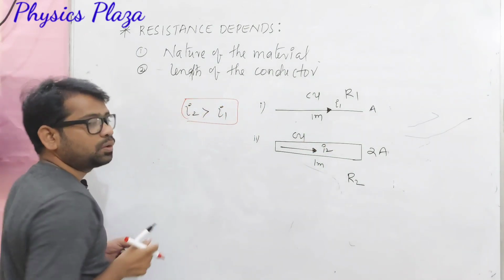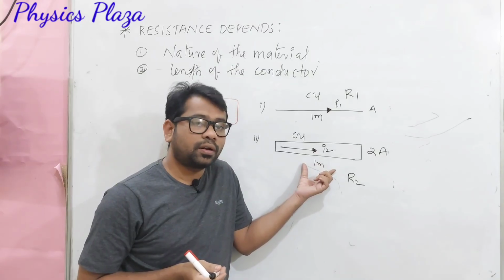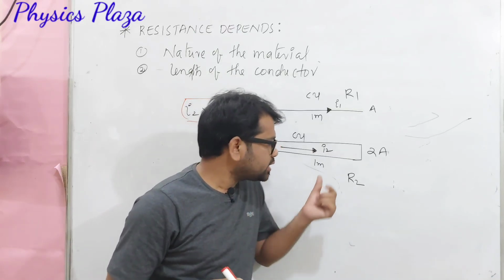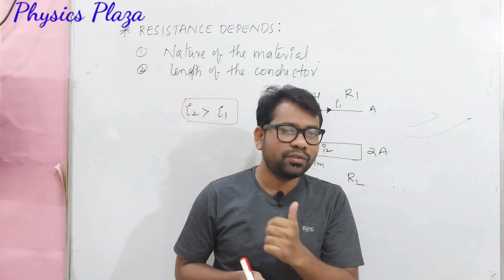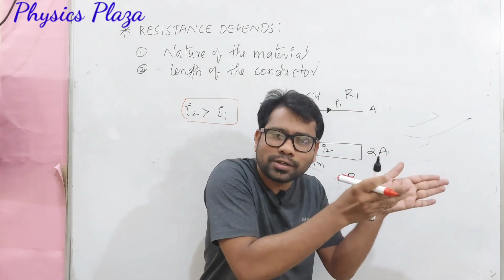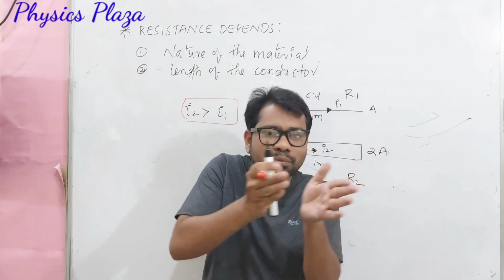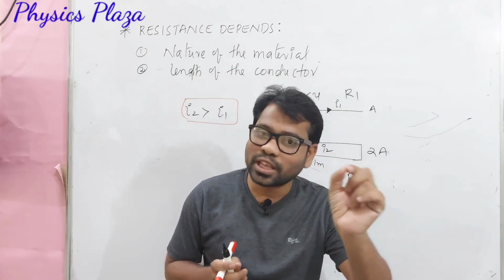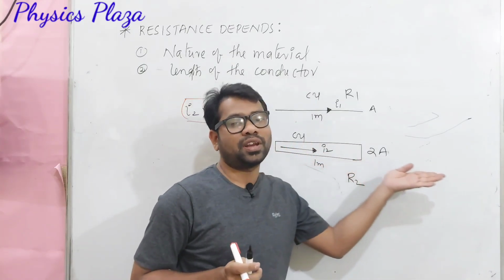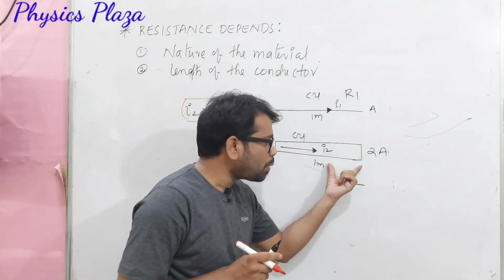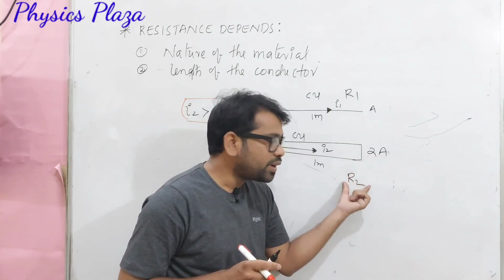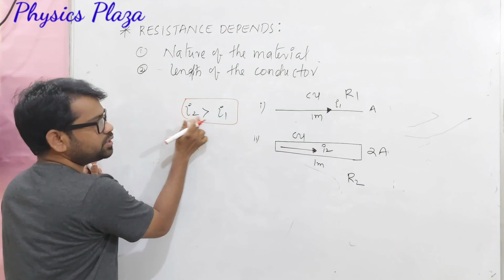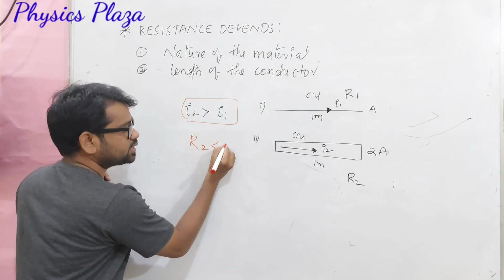Which means more current is flowing through the second copper wire of 2A area of cross section than the first one. Again we can conclude here. In the second case, as more current is flowing, more charges, more electrons, are moving very freely. As more charges are moving freely, it is not offering much resistance. Collisions are not taking place much, so there is a free movement of electrons. So we can say that this copper wire of double area of cross section is offering less resistance than the first one. As I2 is greater than I1, here R2 is less than R1.